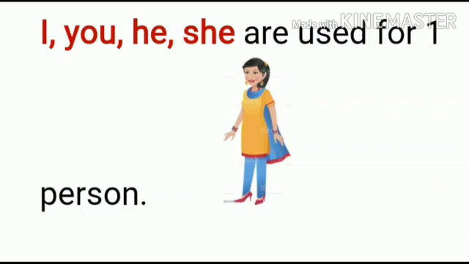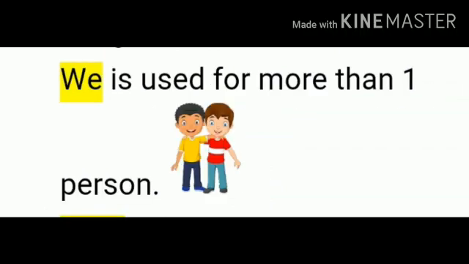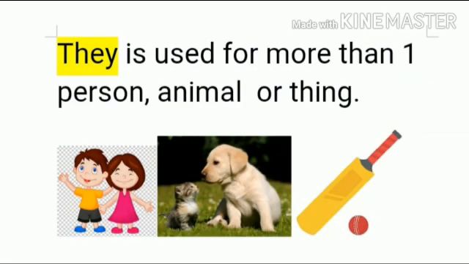I, you, he, she are used for one person. It is used for one animal or thing. We is used for more than one person. They is used for more than one person, animal or thing.